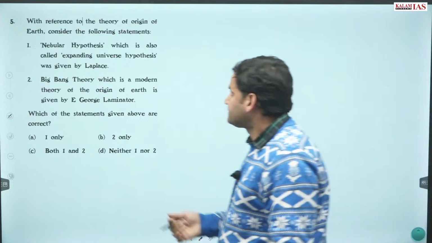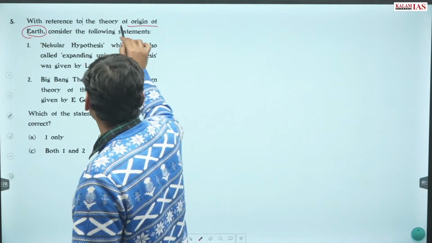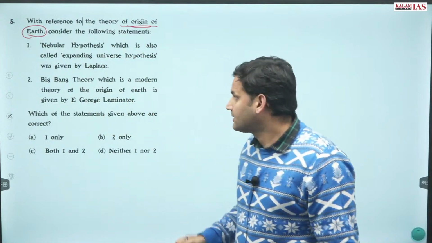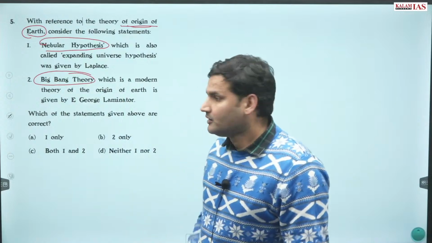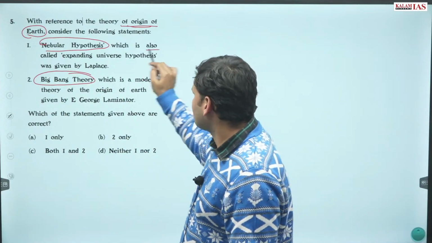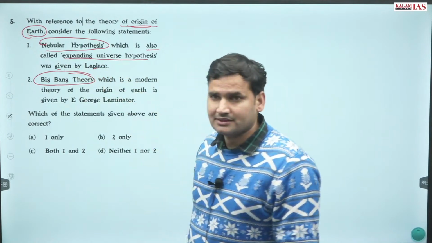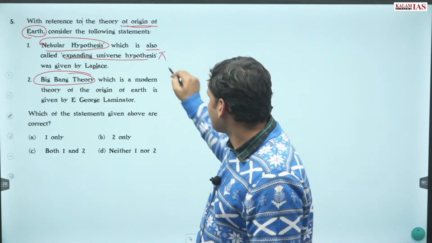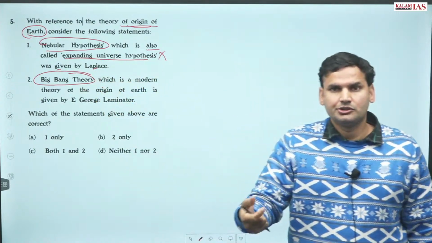Thereafter, the question is about the theory of origin of Earth. Nebular hypothesis and Big Bang theory. So nebular hypothesis is also called expanding universe hypothesis given by Laplace. No, this is wrong. Expanding universe hypothesis is used for Big Bang theory.